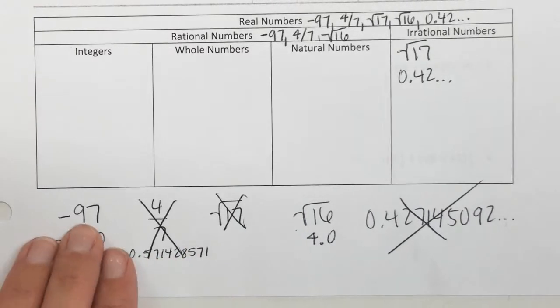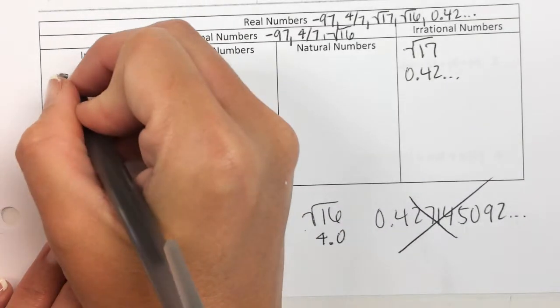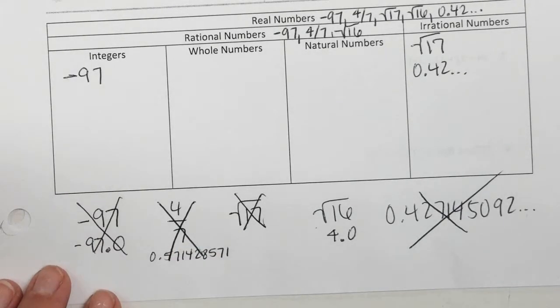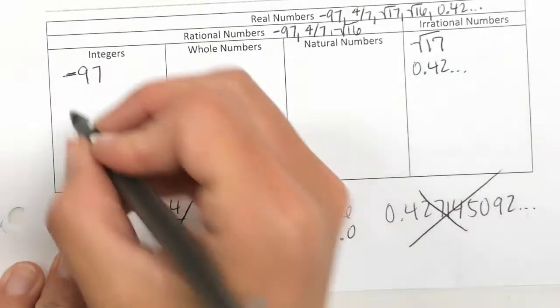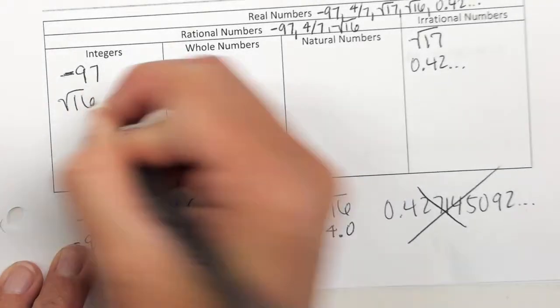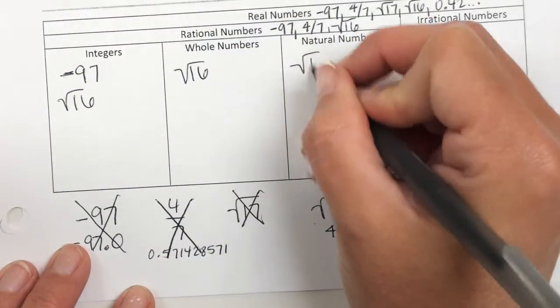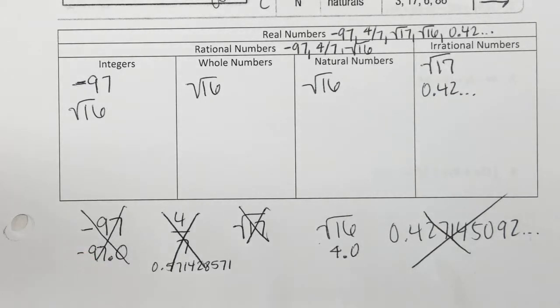So what about negative 97? Good, because integers can be what? Negative. Can whole numbers or natural numbers be negative? No. So we're done with that one. Oh, wait. No, we're good. Alright, what about square root of 16? Is it an integer? Yes, because the number 4, right? It can be negative or positive. Is it a whole number? Yes. What about natural? Yes. Alright, how do we feel about these? Good? Okay, because we're about to do an activity. So is everybody good? Don't lie to me.